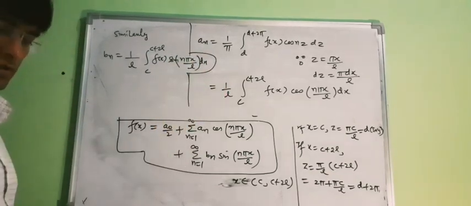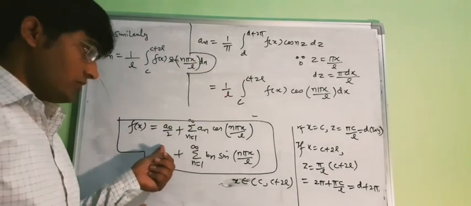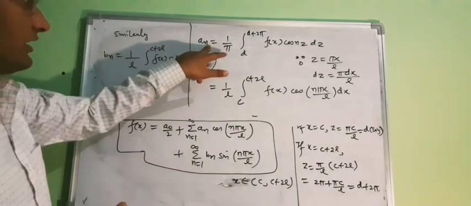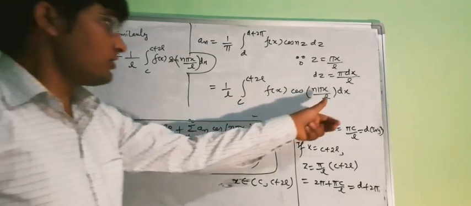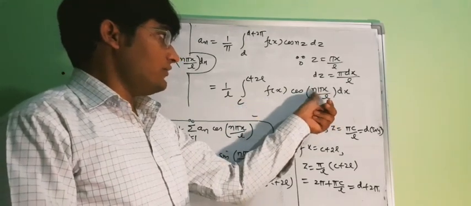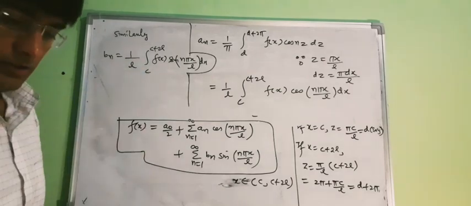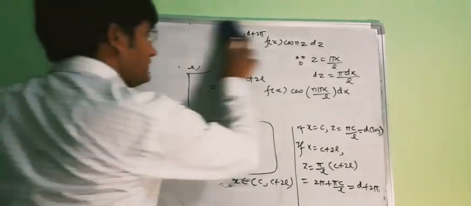So this is the Fourier series for the interval c, c plus 2l, where the Fourier coefficient an is this one, and you can also assume here n equal to 0, and if n is 0 we will get a naught, and here we have bn. Now I will summarize this result.